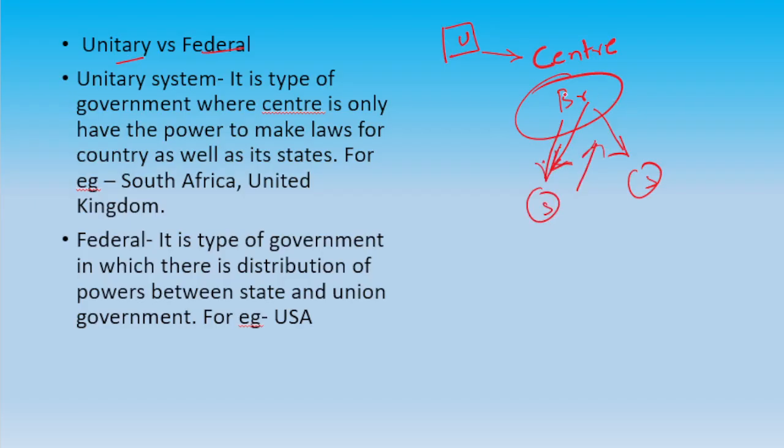And in the case of a federal system, the powers are distributed. Some powers are of the union and some powers are of the states, and you can't snatch the power of the state. So what are the examples of the unitary system? South Africa and the United Kingdom. And for federal, we say USA, Australia.